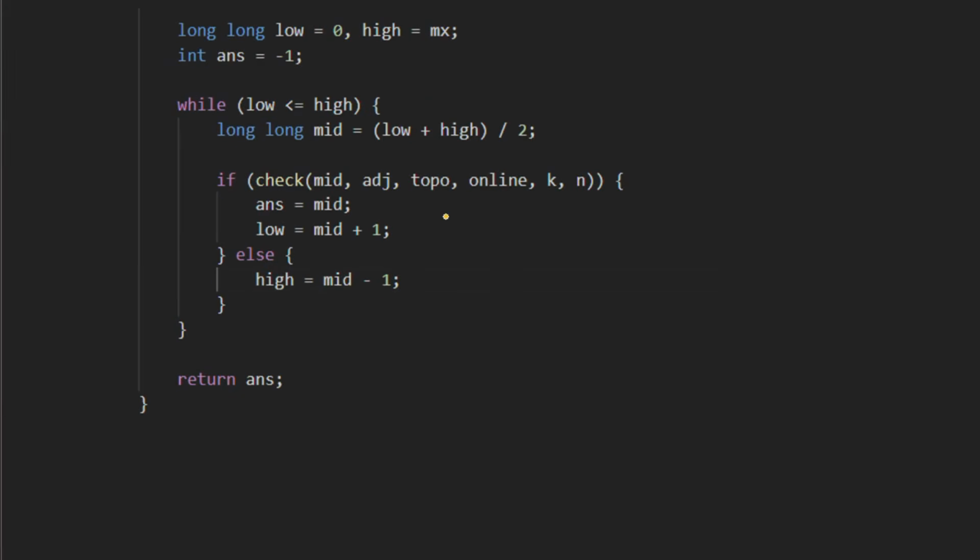And then we apply binary search. So our binary search range is from 0 to high, and the high value is the max that we found earlier, and then we take the mid value and check whether this mid value is feasible or not. If this mid value is feasible, then we update our answer to mid and increase our low to mid plus 1 to search for a greater possible value, and if it is not feasible, then we update our high to mid minus 1, and at the end we return our answer.